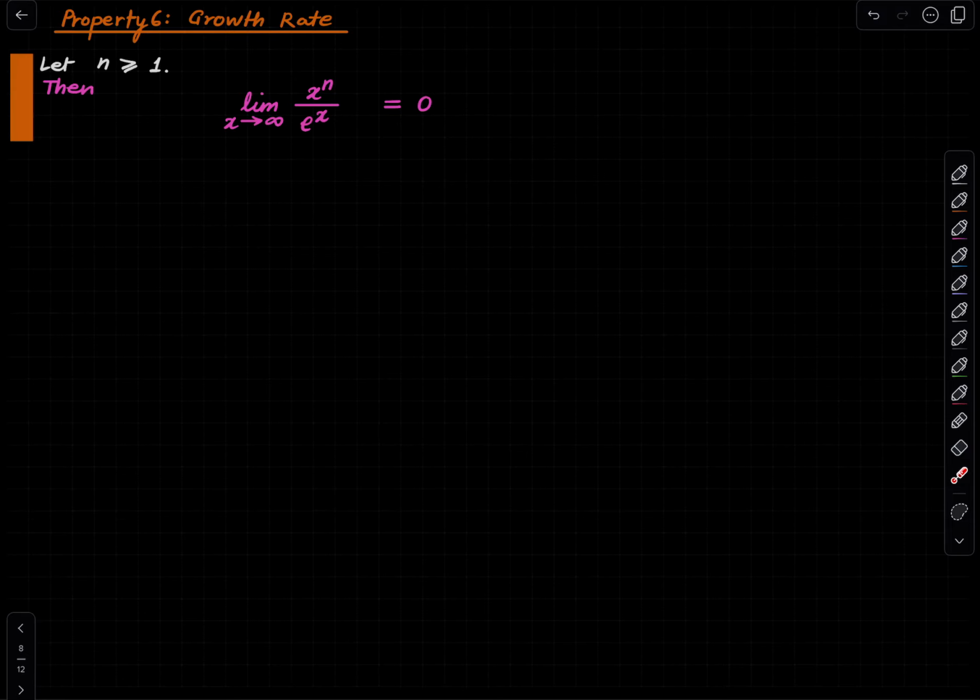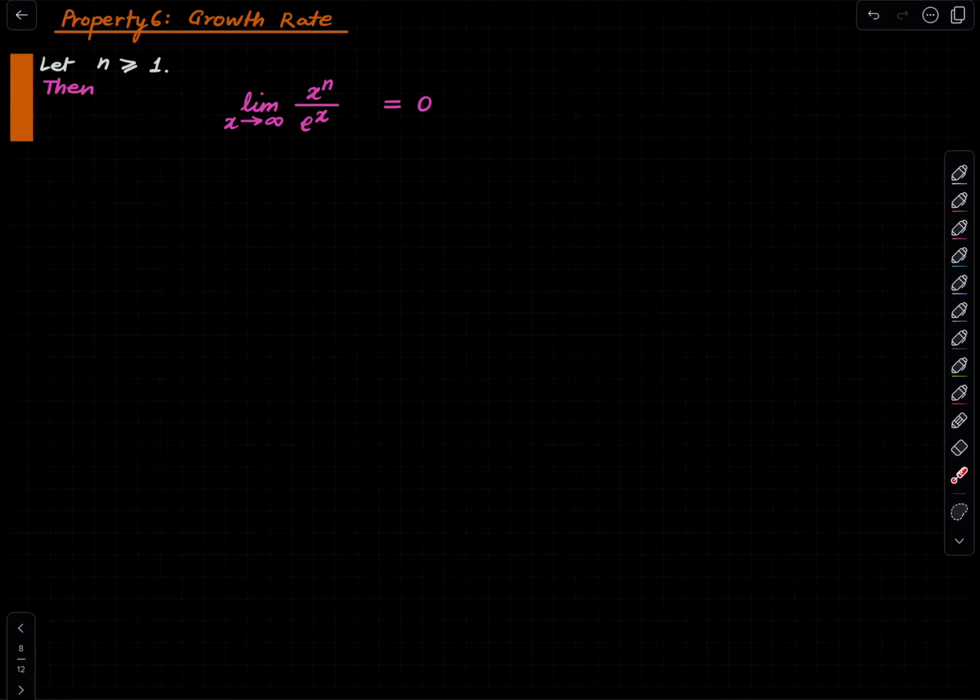Well, if you want to not use the formula for the exponential function, you can just use L'Hopital's rule. This is an infinity by infinity form. As x goes to infinity, this is infinity as well as the lower one. You differentiate once, this will not budge, while in the numerator you will have a smaller value of n.